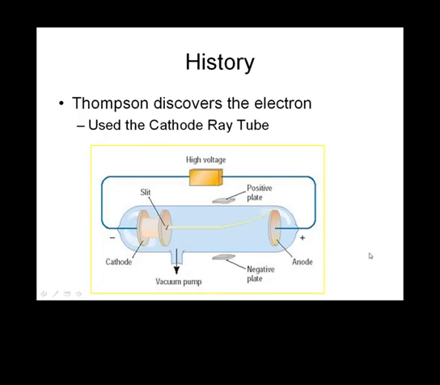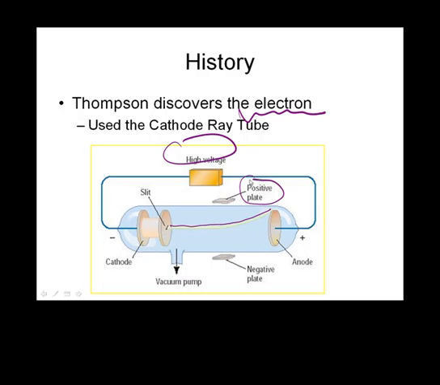History. Thomson discovers the electron. Yay! Excited for electrons. He used a cathode ray tube. This is what a cathode ray tube looks like, and you put high voltage electricity through it, and the electrons in the atom get excited, and then there is a beam.